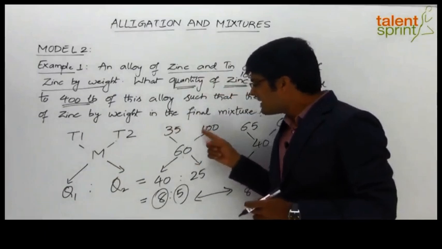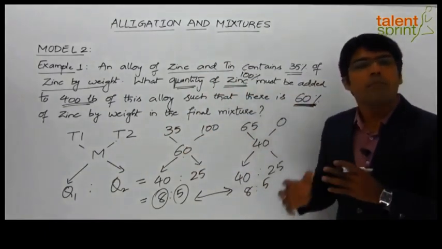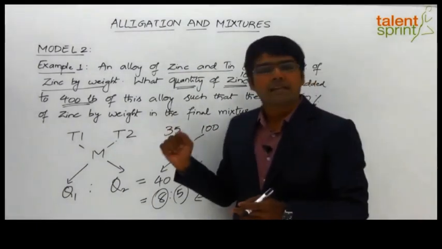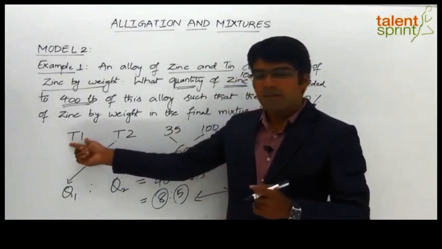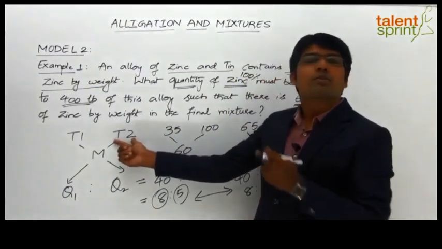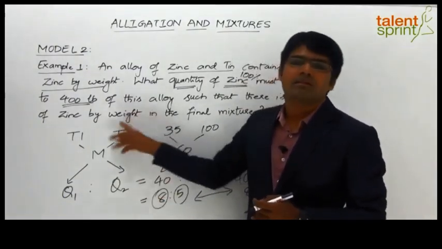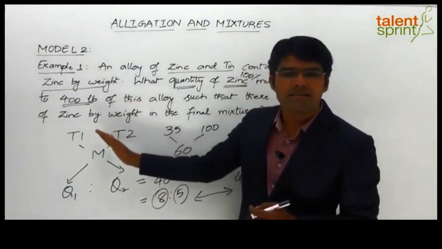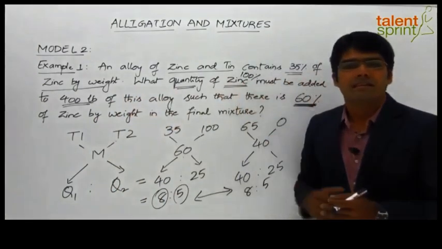That is, either take everything for zinc or everything for tin. You cannot combine these two while applying the alligation rule, right? You cannot take 35% of zinc in type 1 and here we cannot use 0% of tin in type 2, right? Remember, you should work only on one of the ingredients, either the first ingredient, which is zinc in our case, or only the second ingredient, which is tin in the given case.